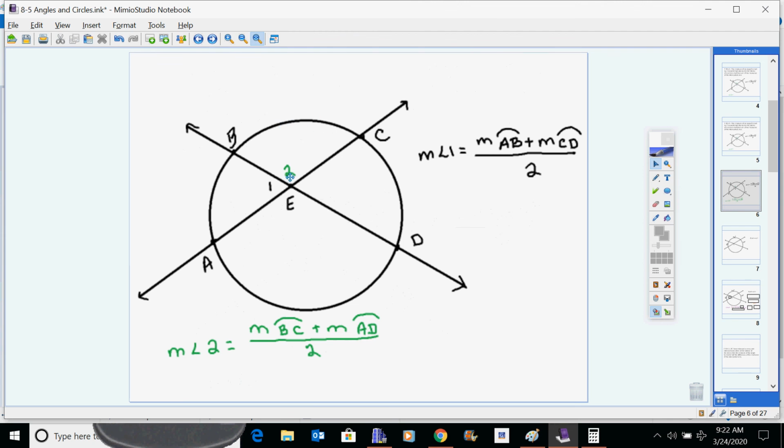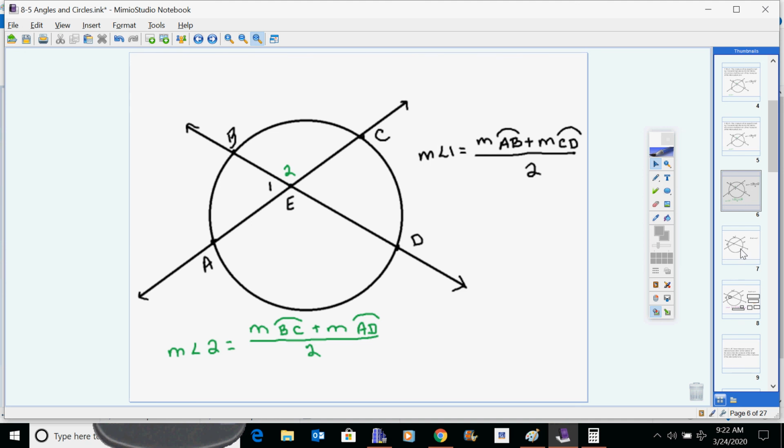So angle 2 is the average of these 2 arcs, and angle 1 is the average of these 2 arcs. If it lands right on the edge, like we did a minute ago, all you're doing is dividing by 2. But when you've got 2 lines that go in the middle somewhere, you add and divide by 2, and we get our answer.